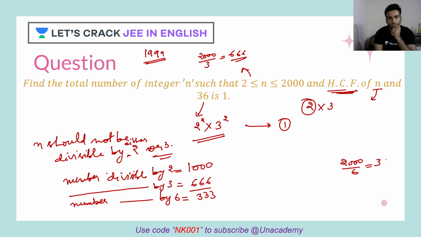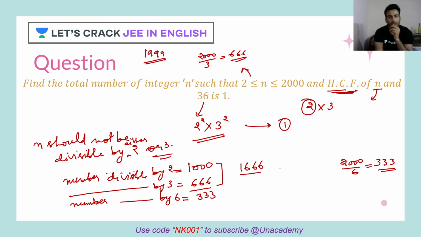3, 2, 0, again 3, then again 2, 0. Again triple nine, this is 1998. This will be divisible by 6 also. Okay. Now let's do one thing. Since this 2 and 3 has already got, let's say if I sum numbers which are divisible by 2 and 3, the total number will be what?